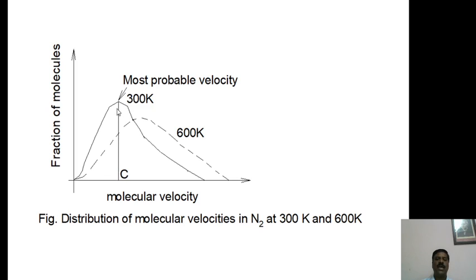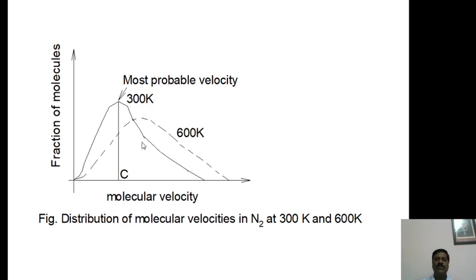Most of the molecules possess the same type of velocity, the largest portion of the Maxwell-Boltzmann curve, which possesses the largest number of molecules of the same velocity, and that is called the most probable velocity.